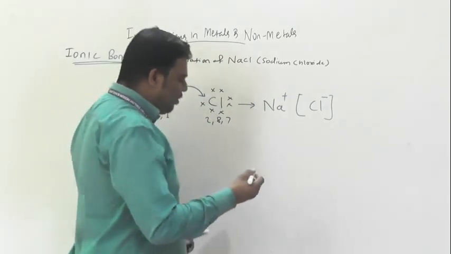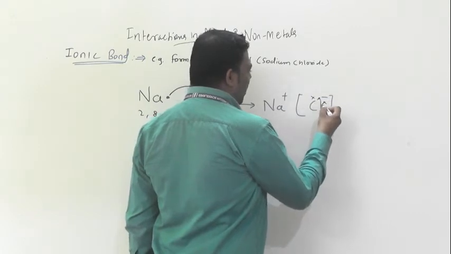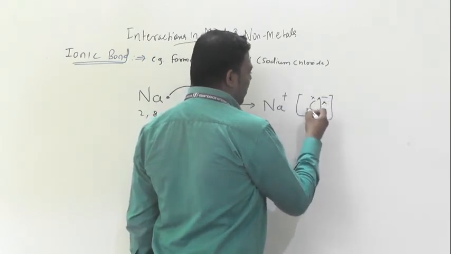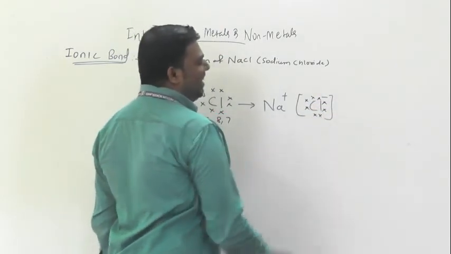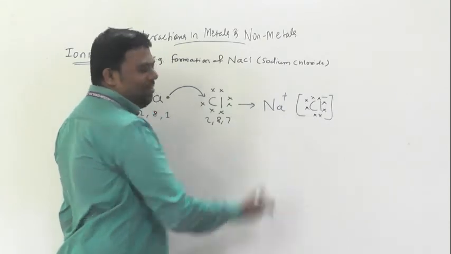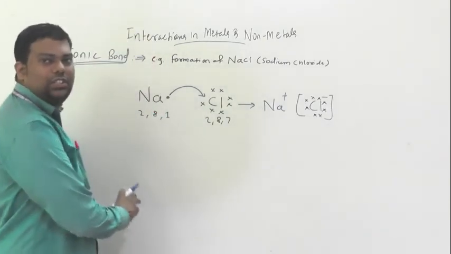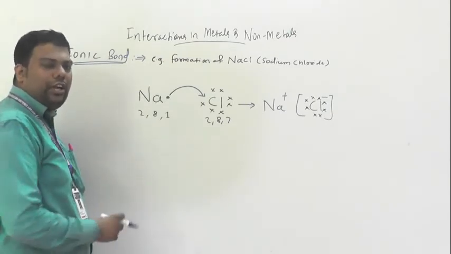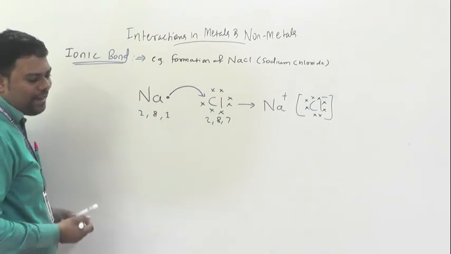Or we can show it like this also. See here: 1, 2, 3, 4, 5, 6, 7, and 8. Now it will be complete. So here Na+ Cl- is formed.